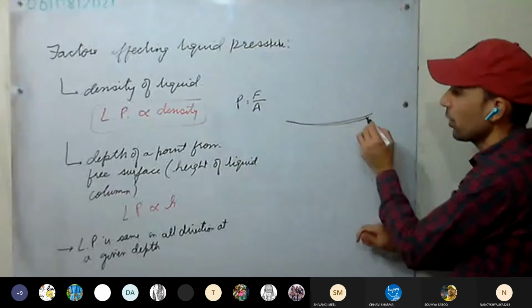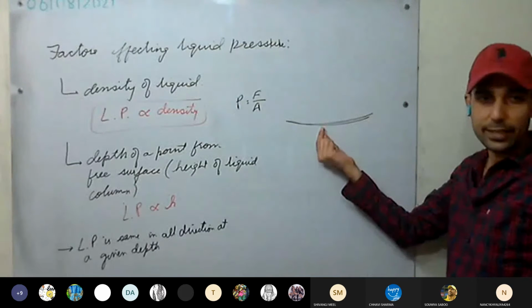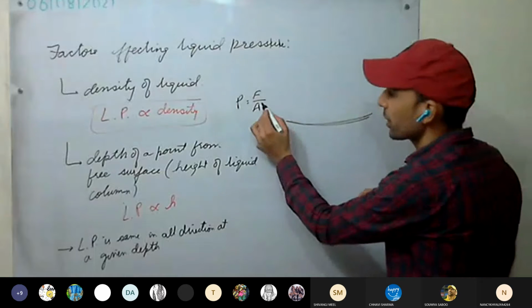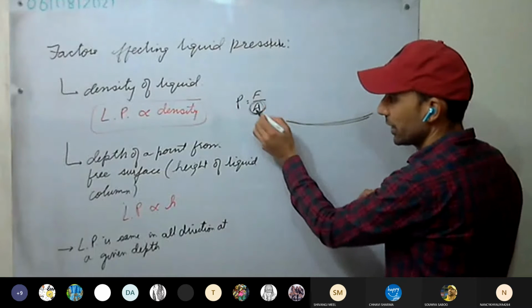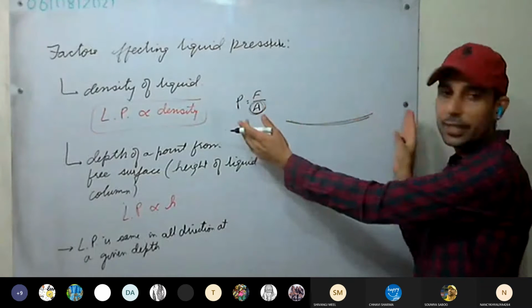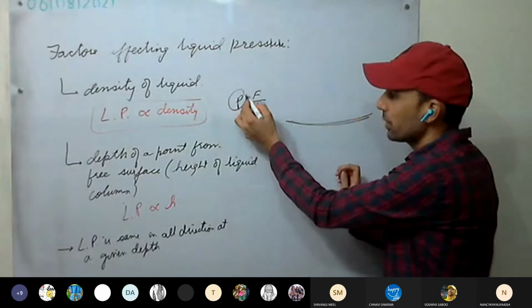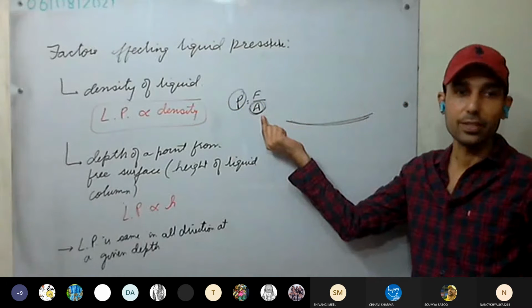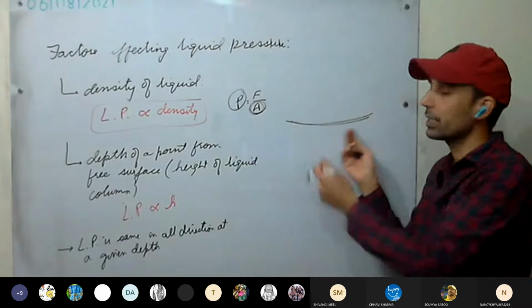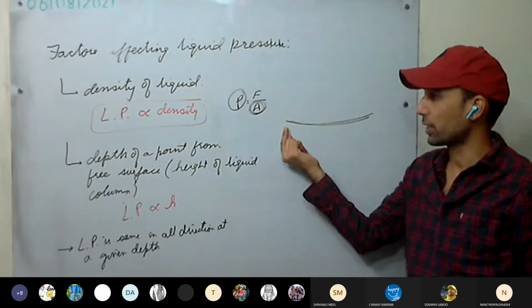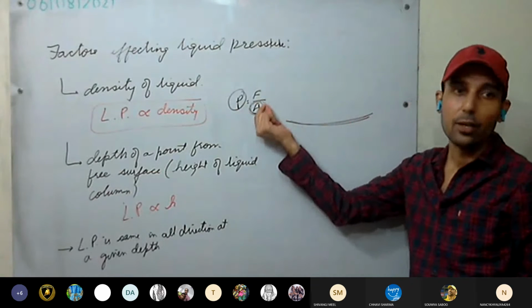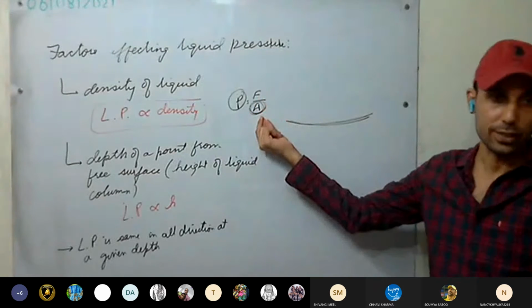So on the surface on which the liquid pressure is acting, it is independent of that surface area. Why? Because we are calculating force per unit area. So how much is the area doesn't matter. Pressure means force acting per unit area.